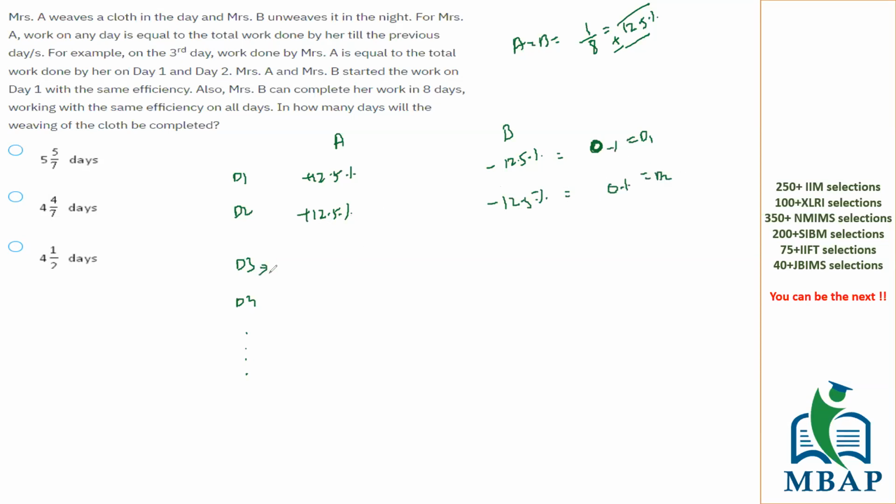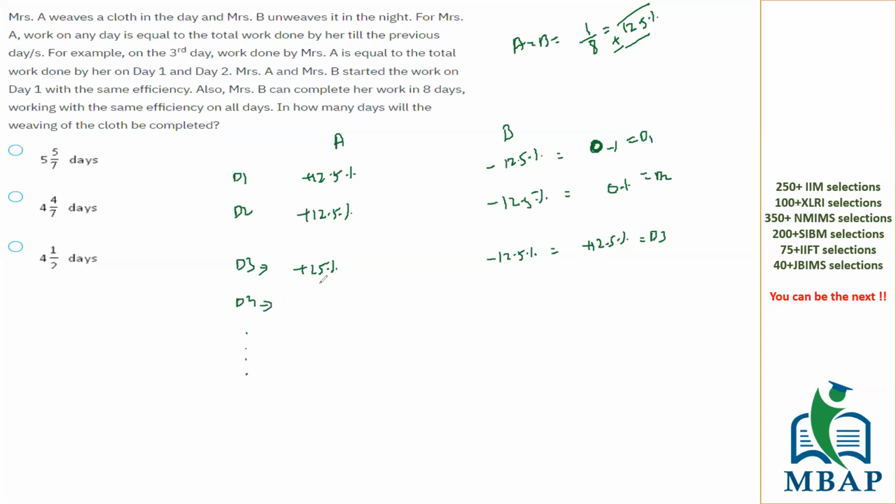What is happening on day 3? On day 3, the sum of day 1 and day 2 is plus 25. So on day 3, plus 25 percentage of the work has been done by A. What about B? B is doing minus 12.5 percentage. So we can say on day 3, plus 12.5 percentage of the work has been done. Right? What about day 4?